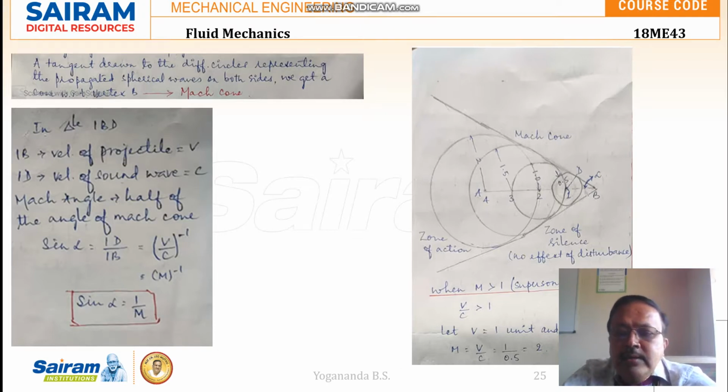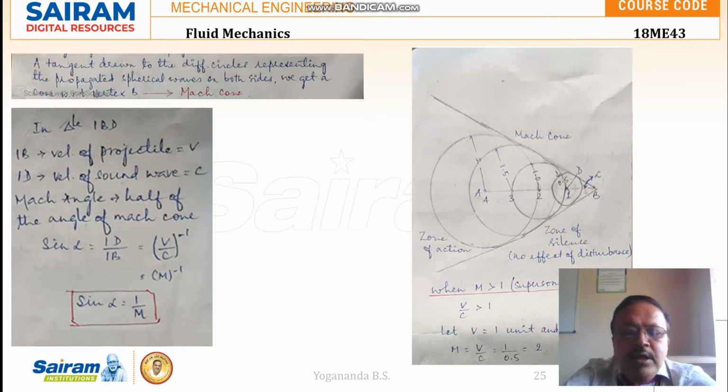The Mach angle, alpha, is half of the angle of the Mach cone; this is the entire Mach cone angle. Now sin alpha is the opposite side, that is 1D in the figure, over the hypotenuse, that is 1B.